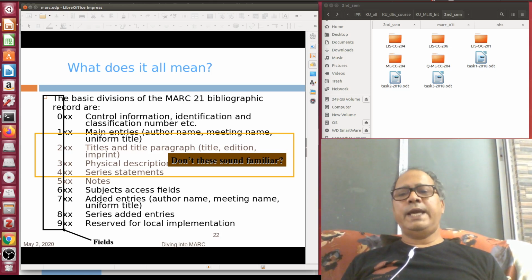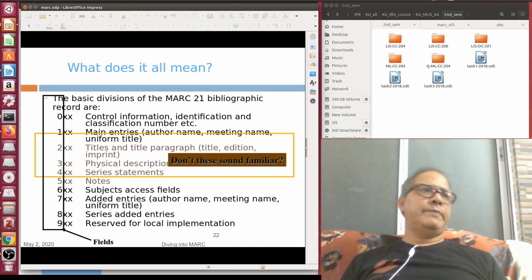6xx are basically subject access fields. 650, 651 when you are using different kinds of controlled vocabulary. 653 uncontrolled index term. So all kinds of subject access points you can give in 6xx. Major fields are 650, 651, 653.